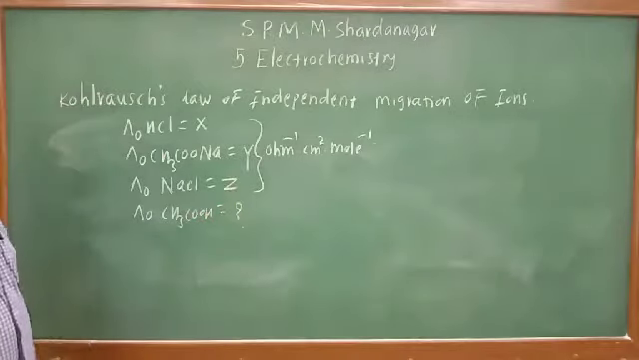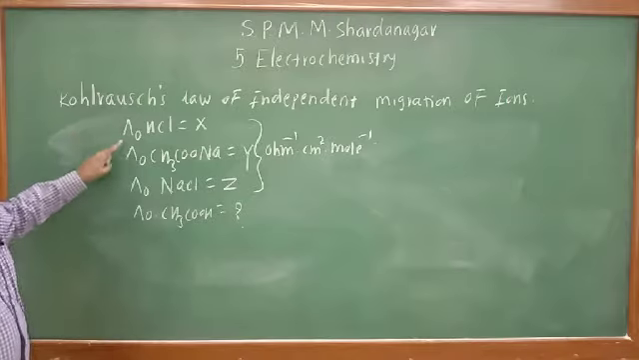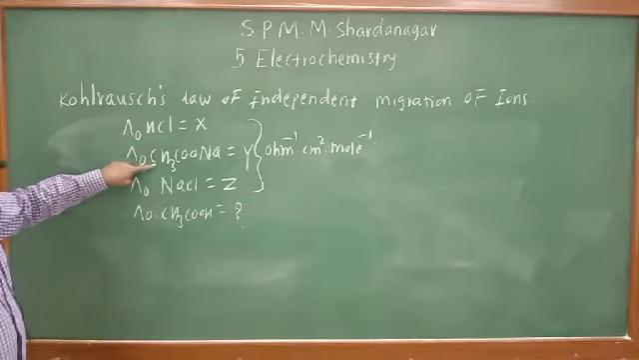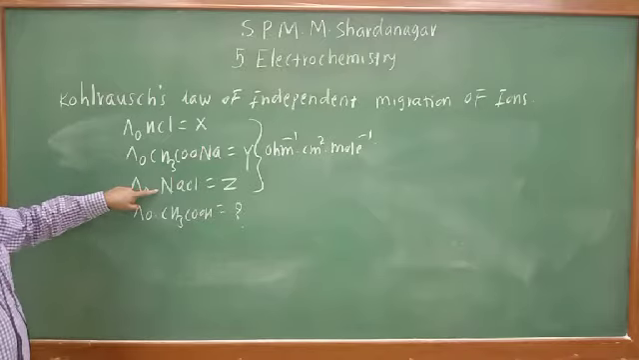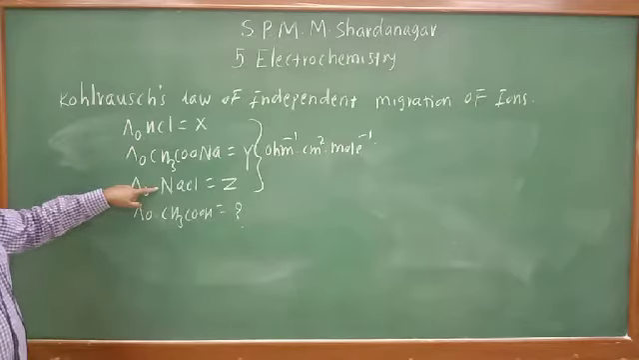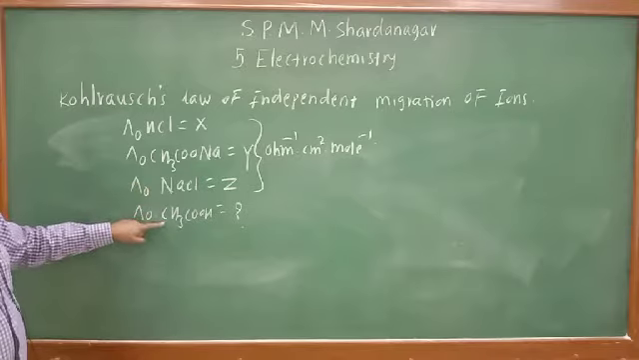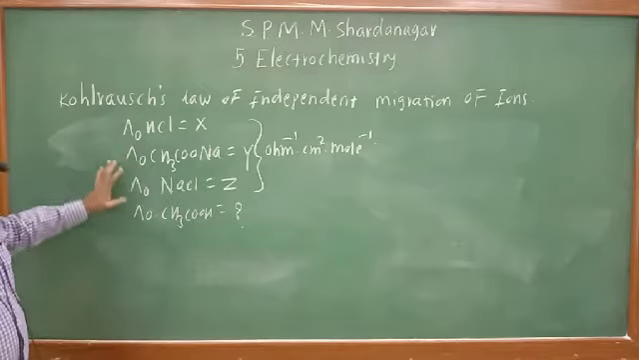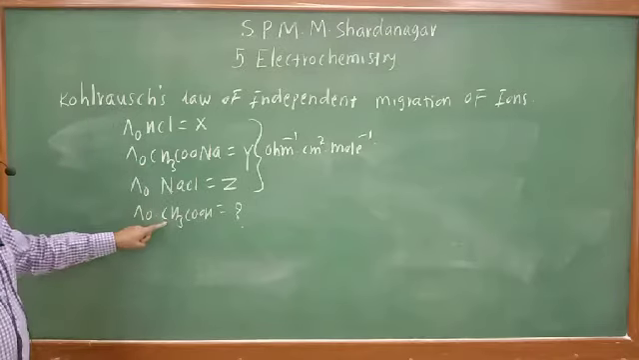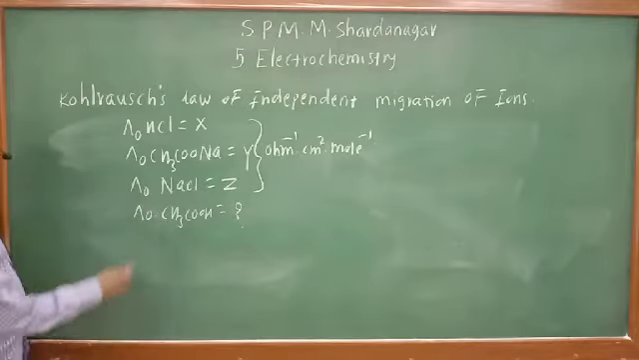So what is given here? Molar conductivity of 3 strong electrolytes is given. This is a strong electrolyte, this is a strong electrolyte, this is also a strong electrolyte. So molar conductivity of 3 strong electrolytes is given, and we are asked to calculate the molar conductivity of this electrolyte. So from these 3 values we can calculate the molar conductivity of the weak electrolyte. See how to calculate it.